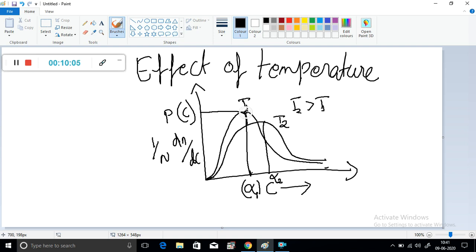This is the MPV at T1, whereas this is the MPV at T2. So number of particles possessing MPV is lower in the case of higher temperature.